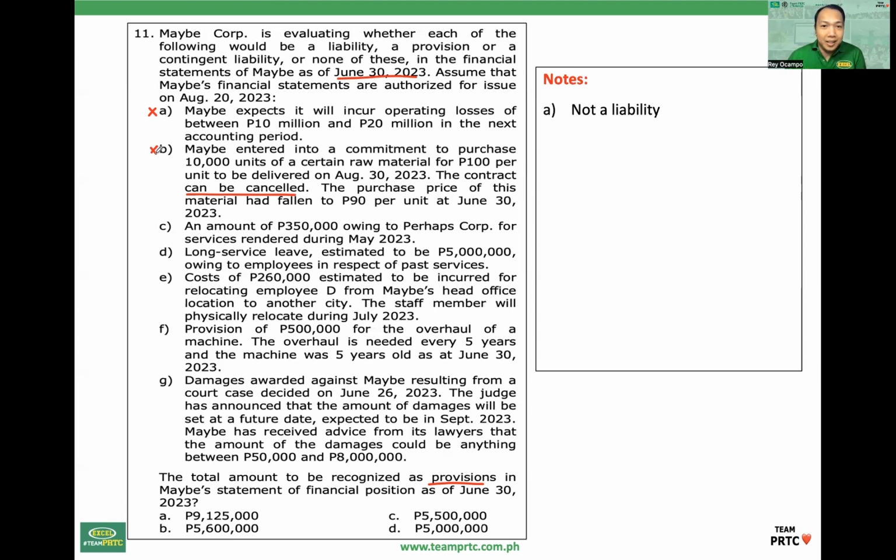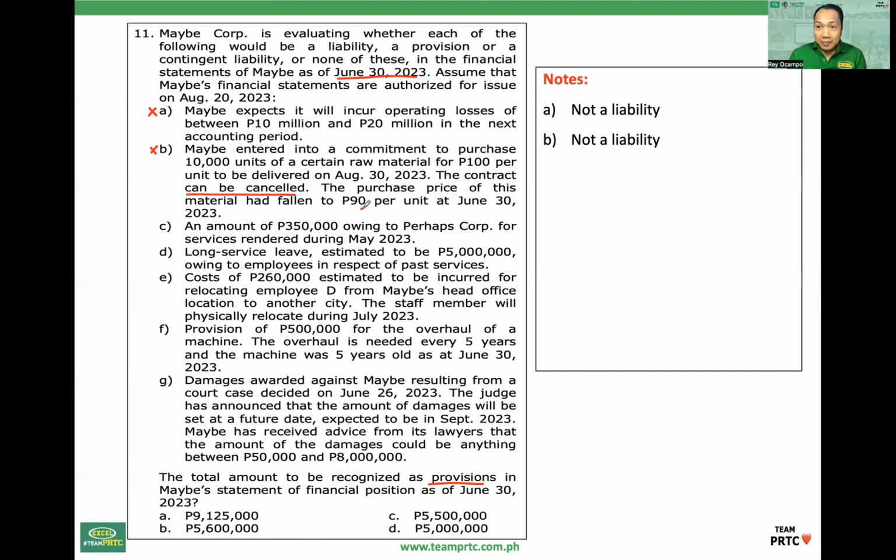Actually, yung purchase price had fallen to 90. So onerous yung contract, no? Kasi ang contract price 100, ang prevailing price 90 na lang. So the contract is onerous. But since the contract is cancelable, the loss is avoidable. So that is not a liability.